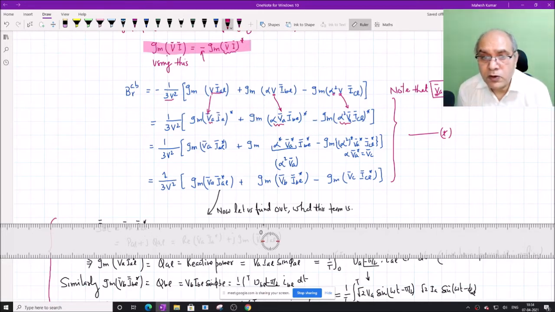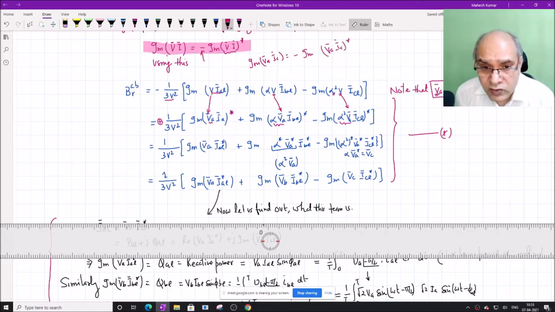Now I will use the property of conjugate. So I will put conjugate here and put a minus sign here. So minus minus becomes plus here. Because imaginary of V into I is same as imaginary of VA into IA, imaginary of VA into IA is equal to minus of imaginary of VA into IA, the whole thing conjugate.